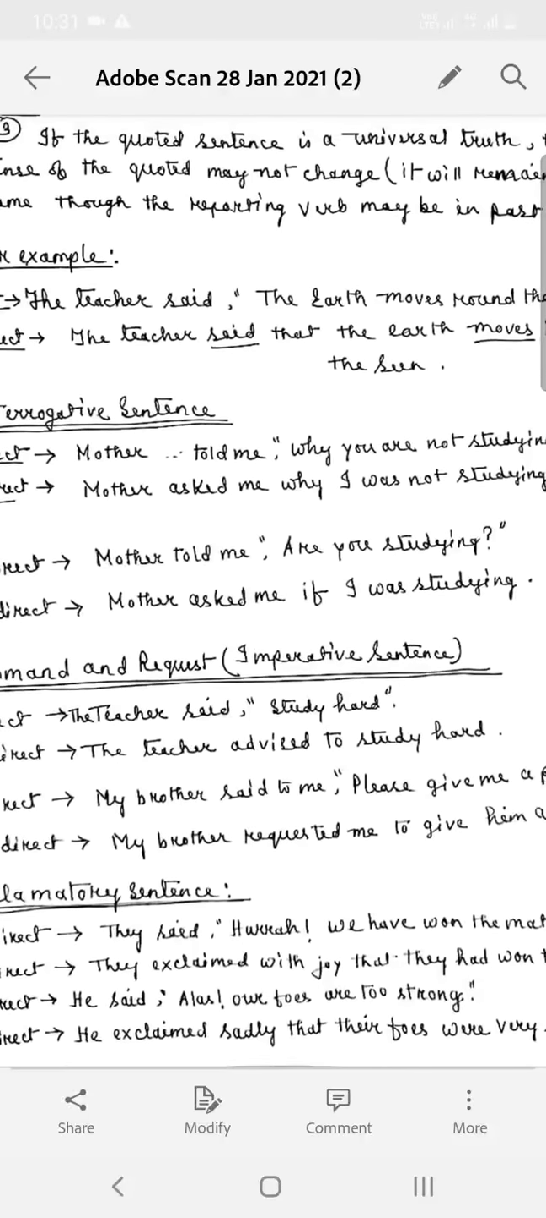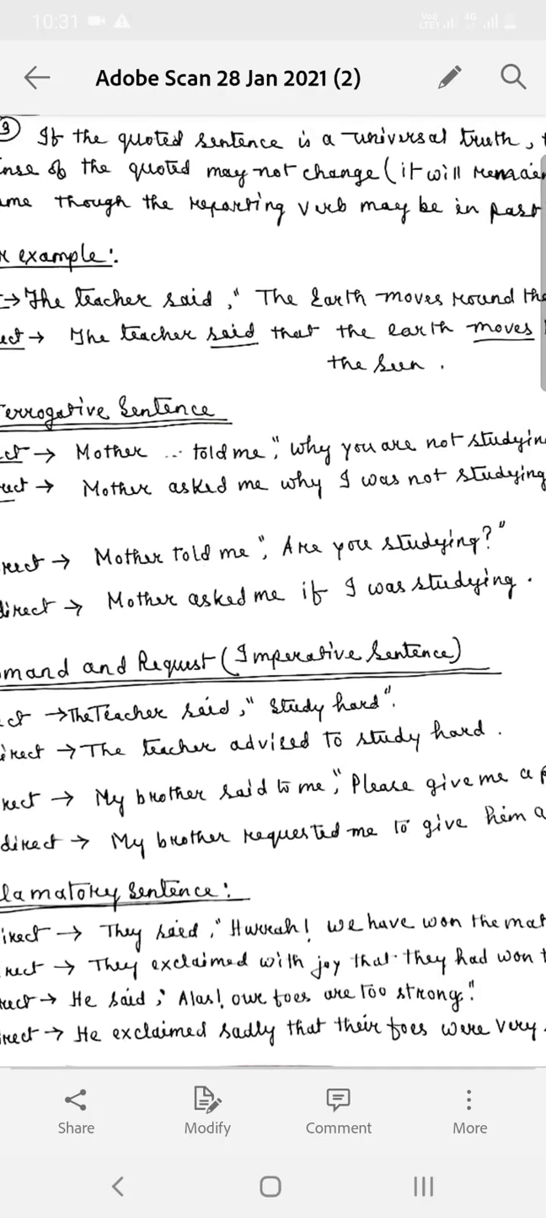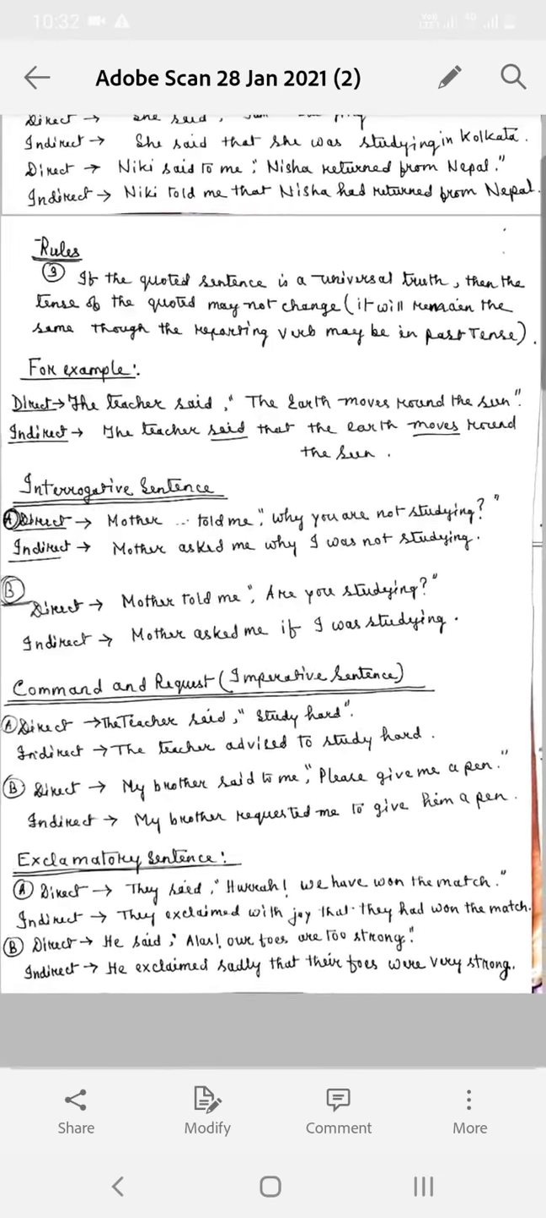Again, he said, alas, our foes are too strong. So, when we will convert it into indirect, he exclaimed, alas means sadly. He exclaimed sadly that their foes were very strong.